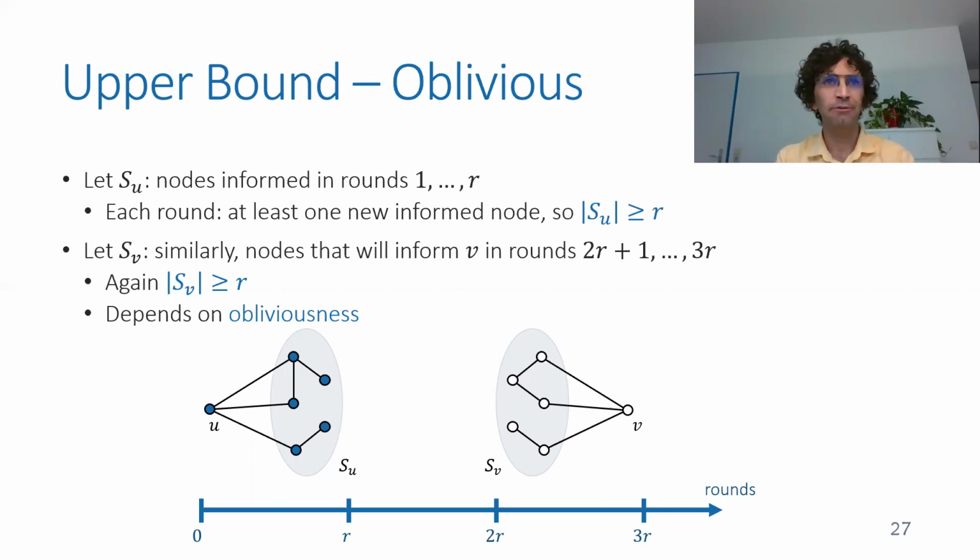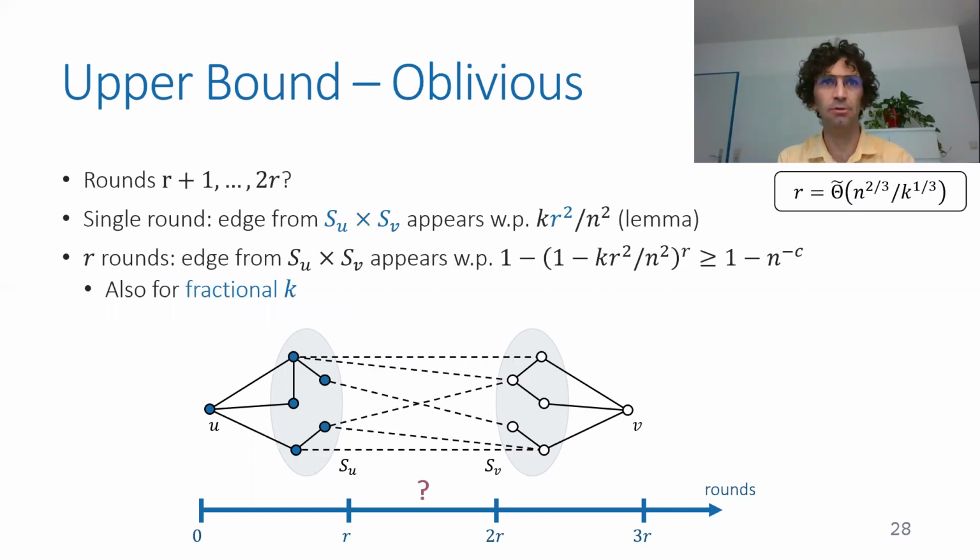So now we are only left with the question: will the nodes of SU inform the nodes of SV in the intermediate R rounds? So what happened between round R+1 to round 2R? We want to analyze if the information propagates from SU to SV, and we'll only look at the simplest way to do this, which is having an edge between SU and SV, not considering paths between them.